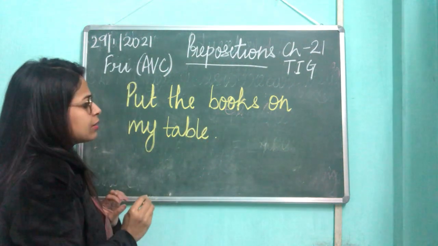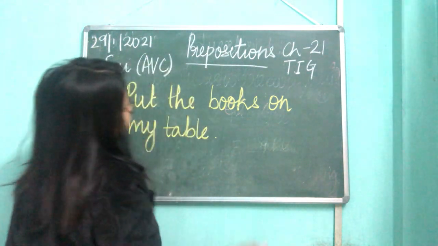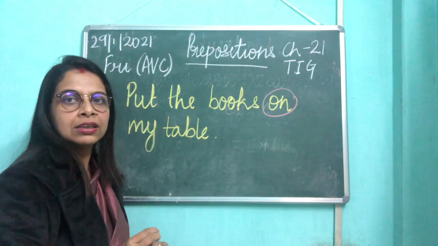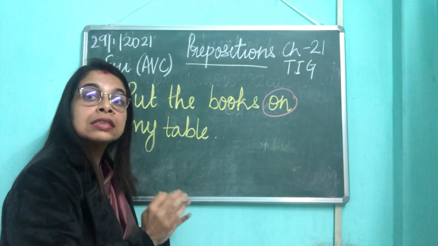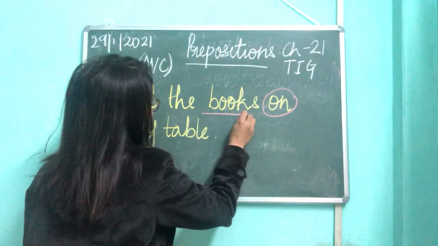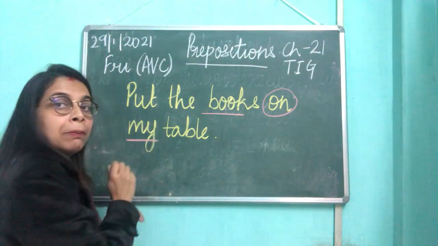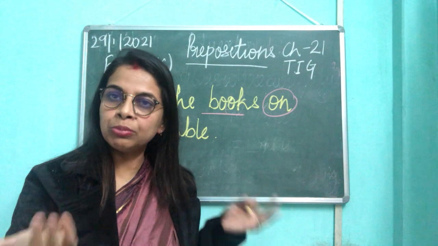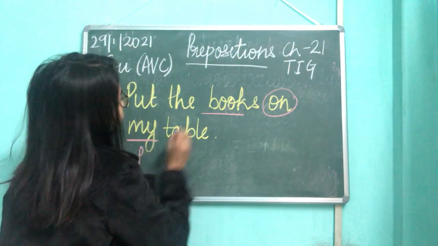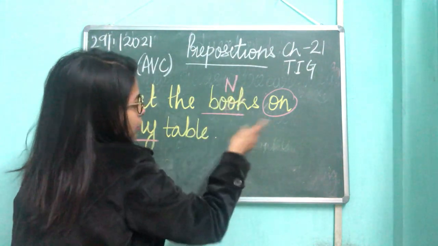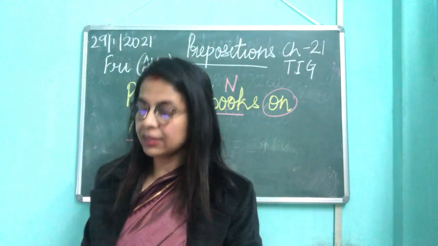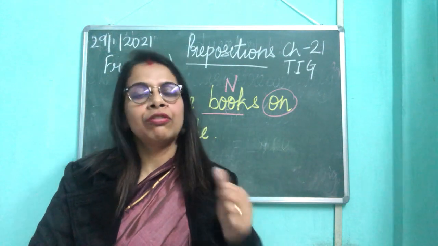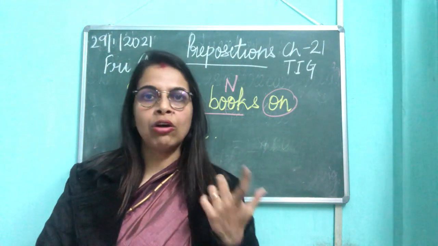So, can you see something here, children? Can you see? See, it connects, it links. This is what a preposition is. It is connecting a noun with a pronoun. My, possessive, isn't it? It's talking about possession. So my is a pronoun, and table is a noun. So it basically links. What is link? Links means connecting. So a preposition, the first thing it does is it links a noun with a pronoun.